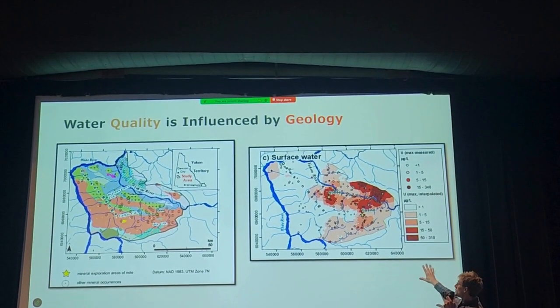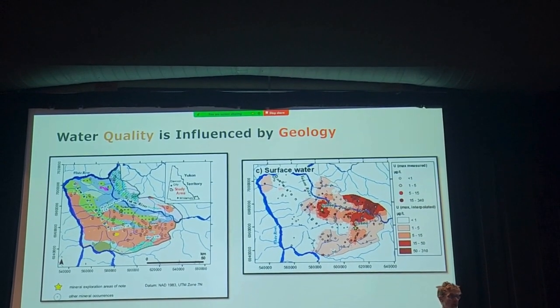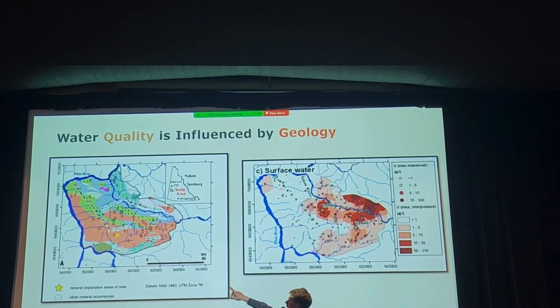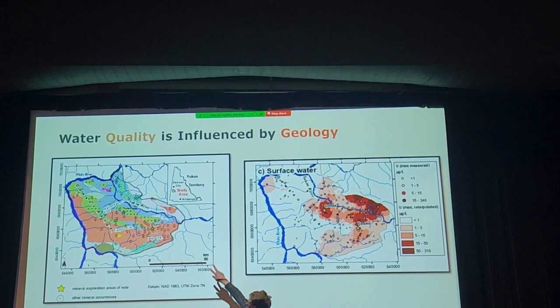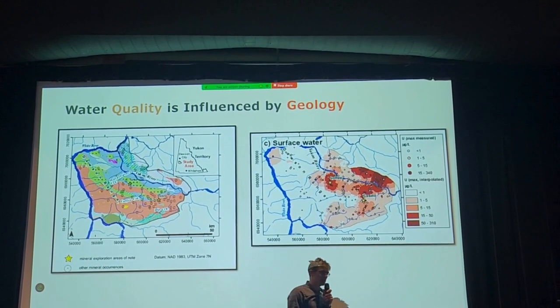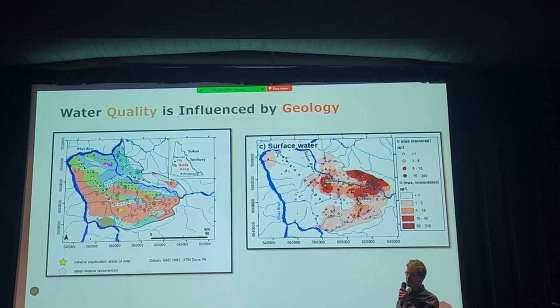And I'm just showing that to point out that you get variations in that water quality, and one of the big drivers is the geology. So the map on the other side is a geological map of the area, and in this area we found basically the geology along the north-south boundary of the Yukon River in that area was more conducive to mobilizing uranium, and so that's why we see some higher concentrations in that area.